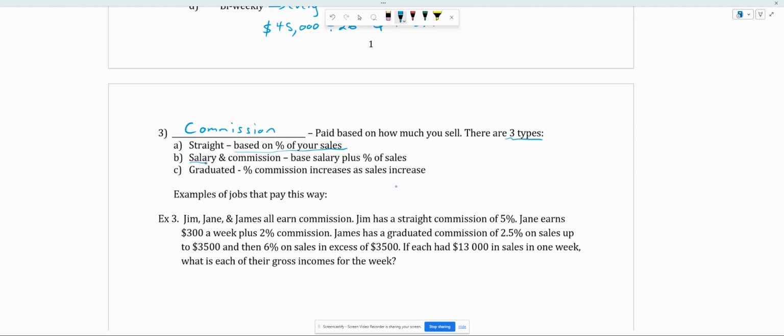And now there's a combination of salary and commission. So you get a base salary plus a percentage of your sales. You can sometimes think of that as your bonus. And then graduated is similar to the 2 above, but basically this is a percent commission that can increase as sales increase. So if you hit certain tiers or brackets of sales, you can increase your percentage for your bonus to take home. So again, really common commission positions are something like a realtor, or car sales, anything in sales often. Okay, corporate sales, very common.